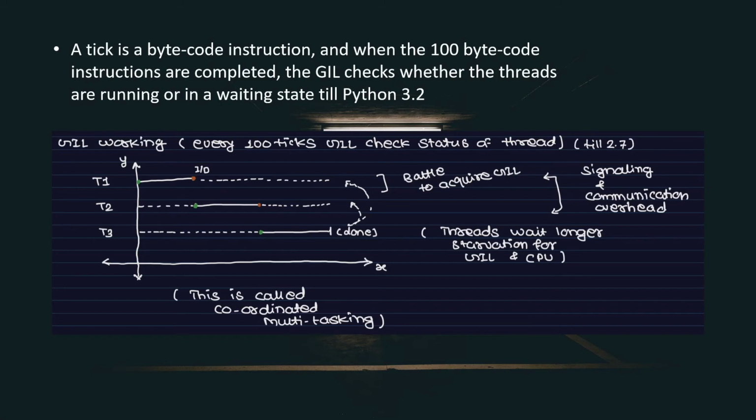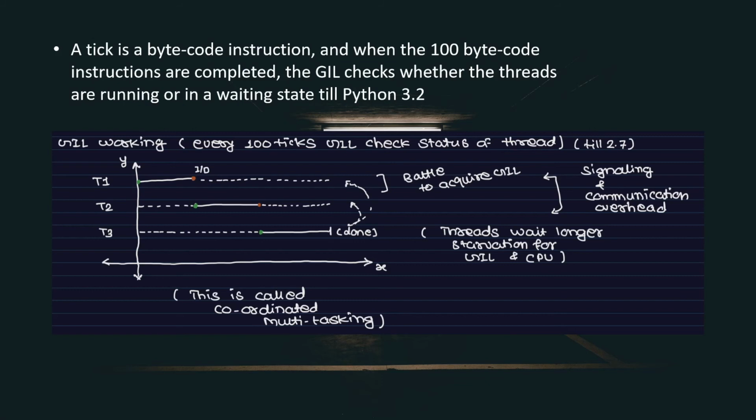Then after 100 ticks, the GIL got to know that T3 is executed and now it needs to hand over the GIL to T1 or T2. That is where the battle of acquiring the GIL started. When T3 started its execution, both T1 and T2 were in the waiting state and starving for the GIL and CPU.